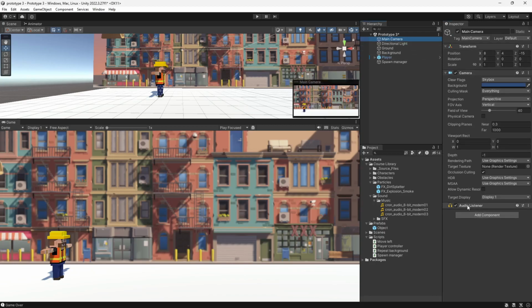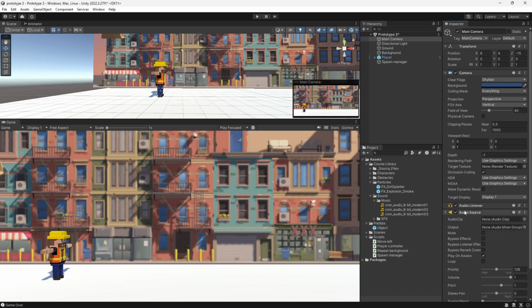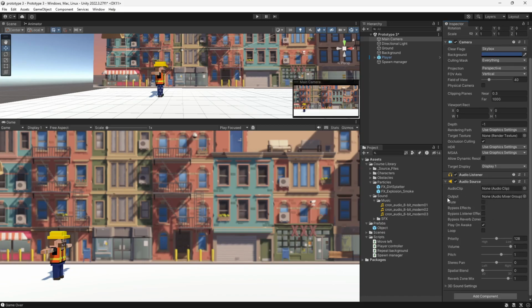I don't know. We'll see how it fits with the game, but we are going to go into our main camera, and you see this audio listener. We don't need that. We need to add an, how do you spell audio? Audio source. So now our camera listens and makes audio. I know, crazy. Now the clip we are going to use is this one. In the output, don't need one. We're going to make sure it's looping because we don't want it to end. And we're going to turn it down. 300 sounds about right to me. Seems fine with me.